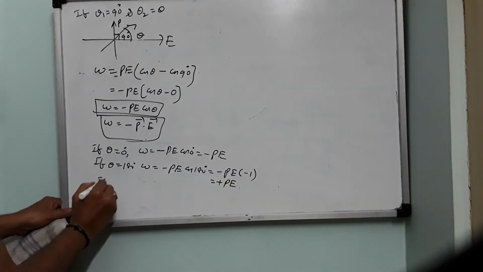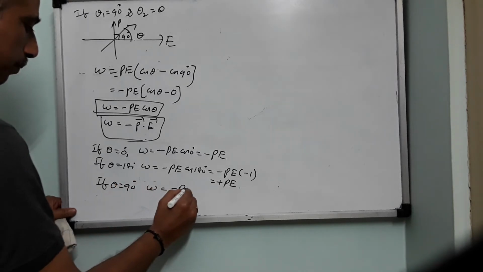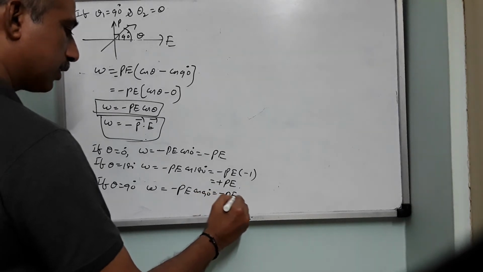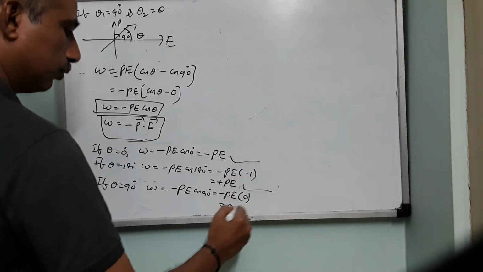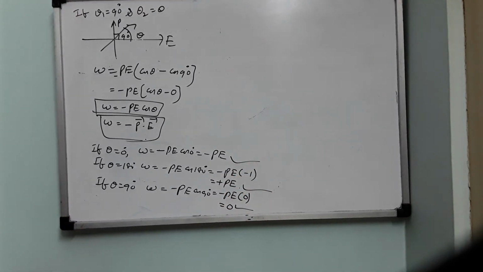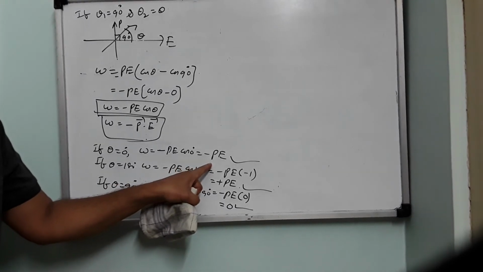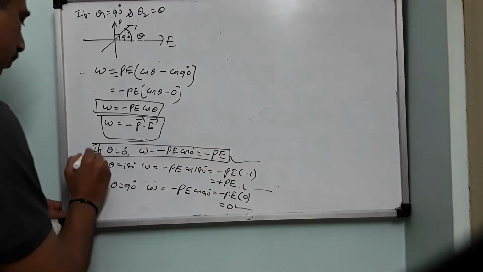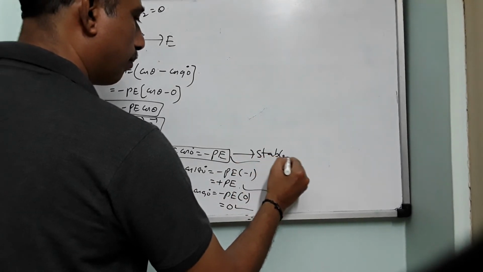And if theta equals 90 degrees, W equals minus PE cos 90 degrees, that is minus PE, and cos 90 is 0. So this is 0. So there are three possibilities. Out of these three, which energy is lowest? 0 is not the lowest. Minus PE is the lowest potential energy. Therefore, for this orientation, the electric dipole will be stable. So this is stable equilibrium.